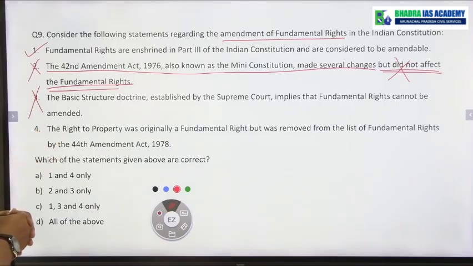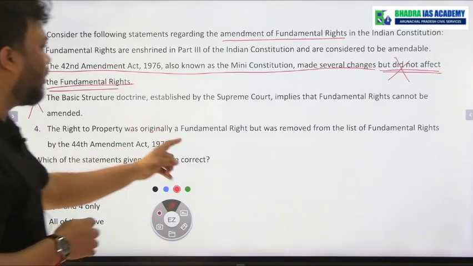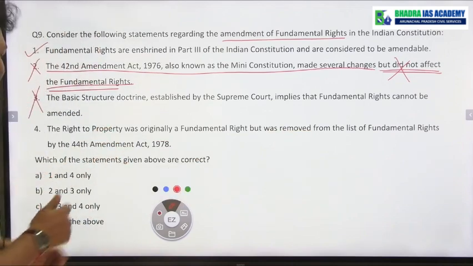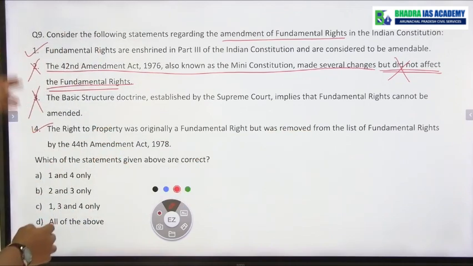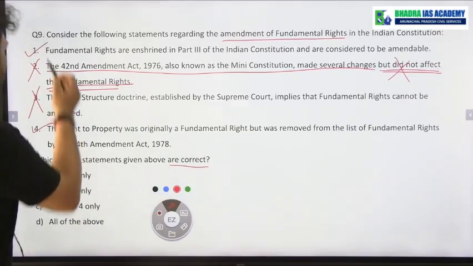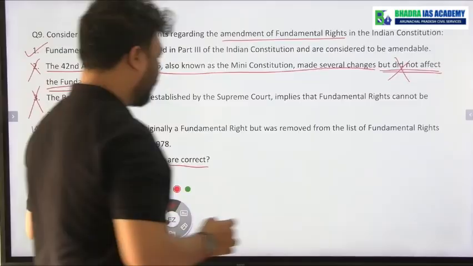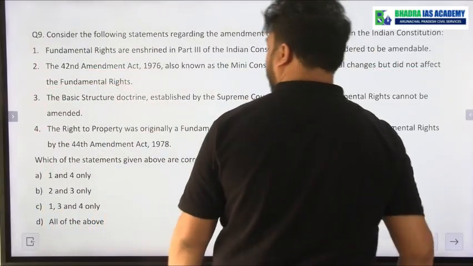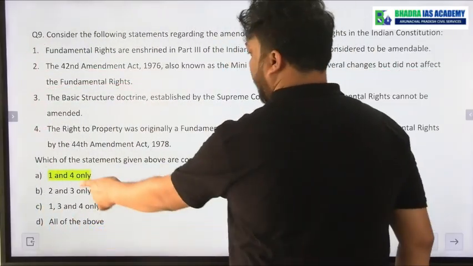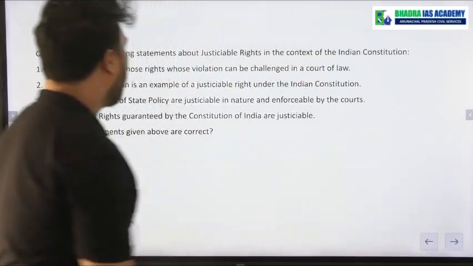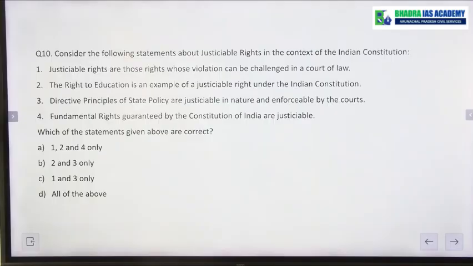The right to property was originally a fundamental right but was removed from the list of fundamental rights by the 44th Amendment. Yes, this is a correct statement. So which of the statements are correct? Ultimately 1 and 4 only. You can see, it is 1 and 4 only. Coming to question number 10, and this will be the last question for today.